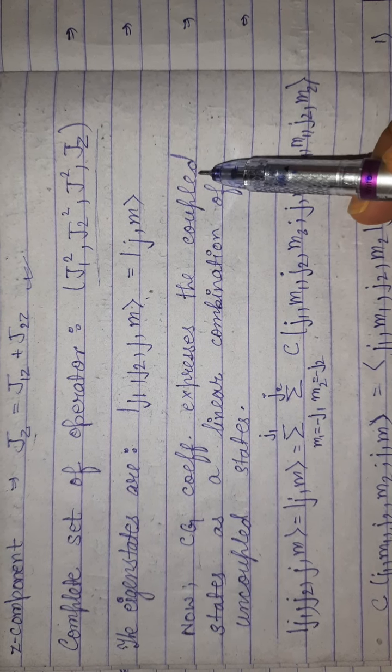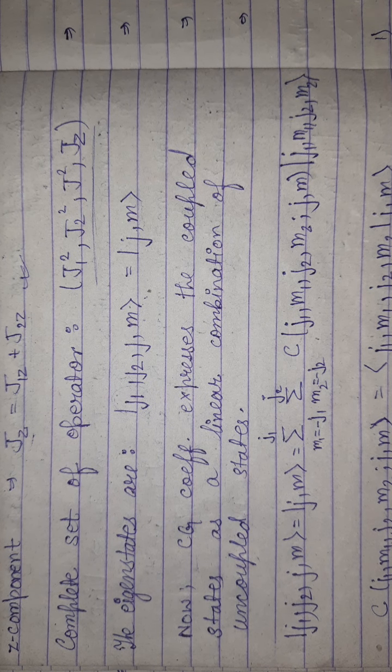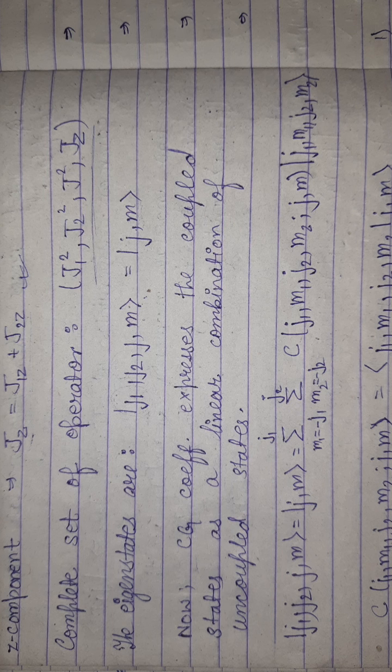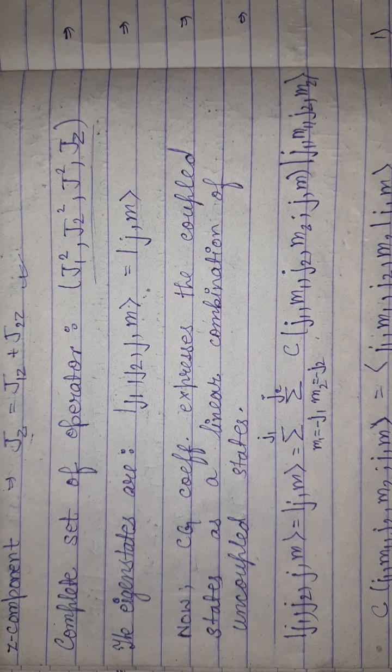Now CG coefficient expresses the coupled state as a linear combination of uncoupled states. As I told you earlier, any coupled state can be represented in terms of uncoupled states, but what is the probability that a certain coupling is occurring via certain uncoupled states?